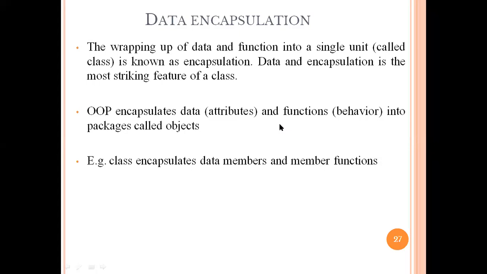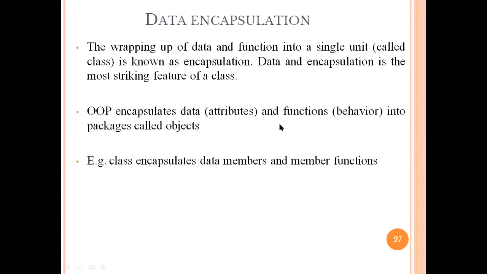So encapsulation is nothing but wrapping or combining all the data and functions into a single unit, and that single unit is your class. With respect to the previous example, class box, the data is length, breadth, and height, and the function is volume.